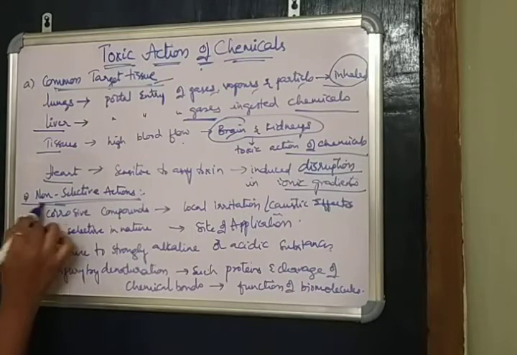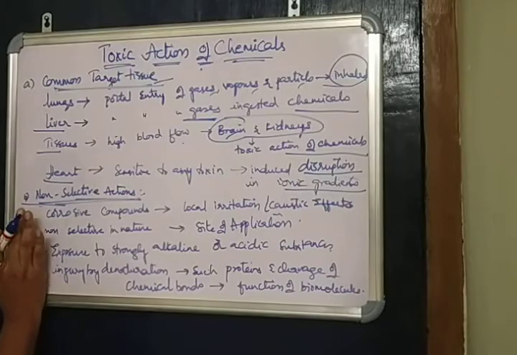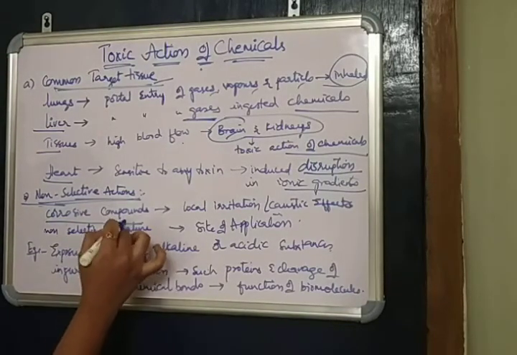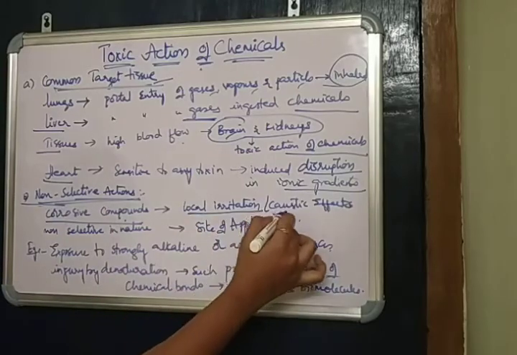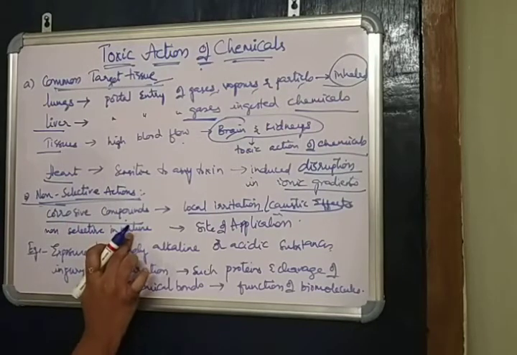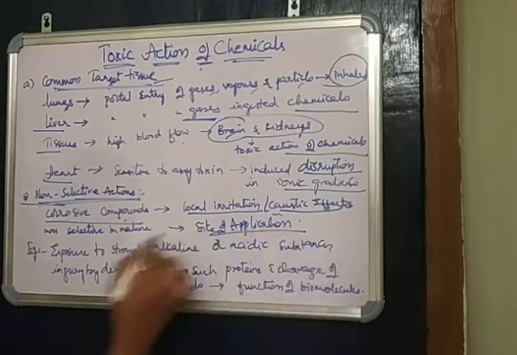Next one is non-selective actions. In non-selective actions, the chemicals may be corrosive compounds. These corrosive compounds lead to local irritation and caustic effects. They are non-selective in nature and occur at the site of application.